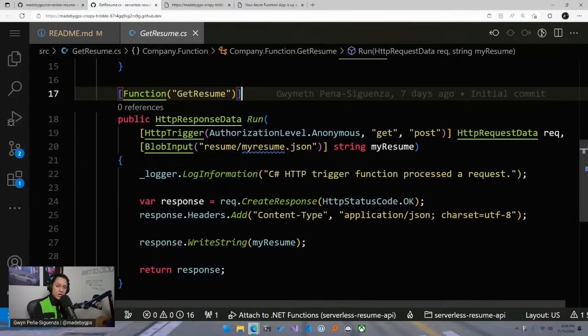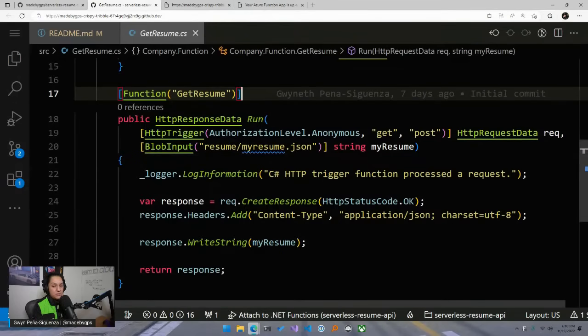With Azure Functions, those events are called triggers, and there's a bunch of different types of triggers. HTTP, there's timer, there's blob storage, Cosmos DB, I think there's event grid. There's a bunch of different ones. I don't know them all. So some type of event needs to tell your code to run.